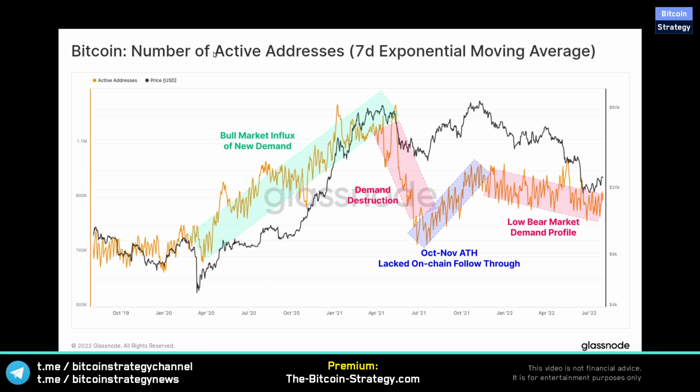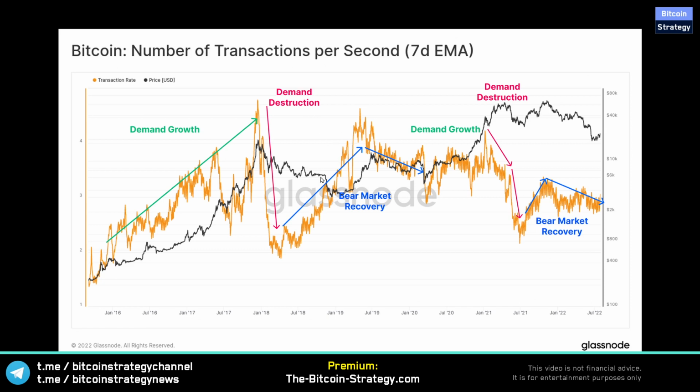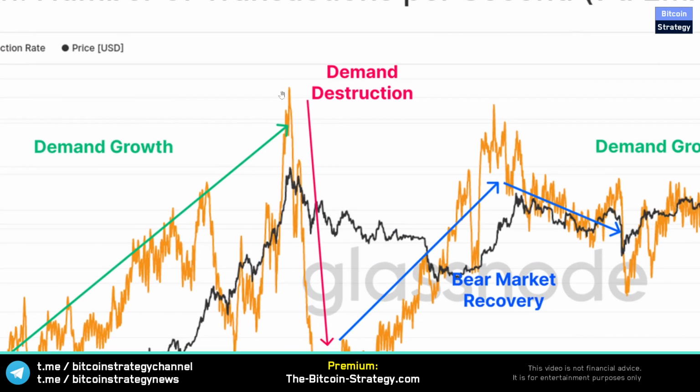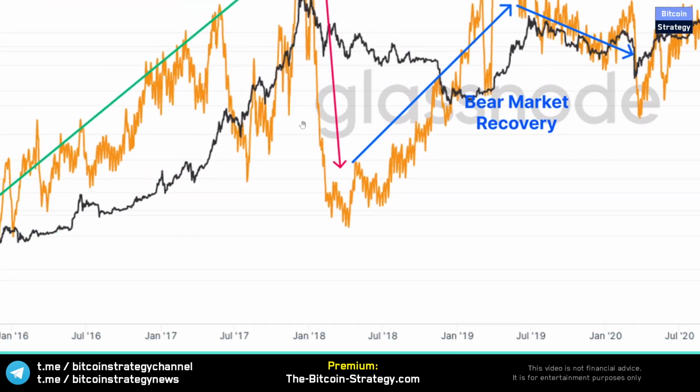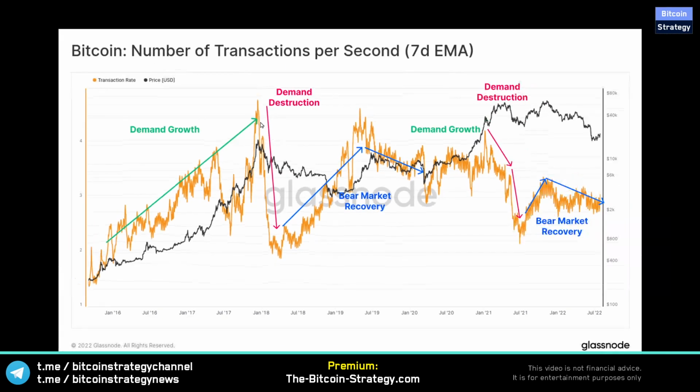Now, instead of looking at the number of active addresses, we can zoom out and look at the number of transactions per second. So this looks now at the activity in terms of shuffling Bitcoin around. When this is very high, then attention on crypto is very high. This is the 2017 rally, right, with the 2018 crypto winter. We can see during the winter when the price really collapsed from 20K to 3.5K, that the activity also went down. And this is pretty typical.